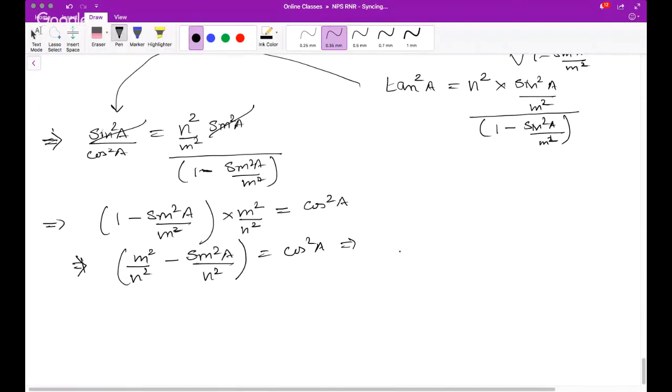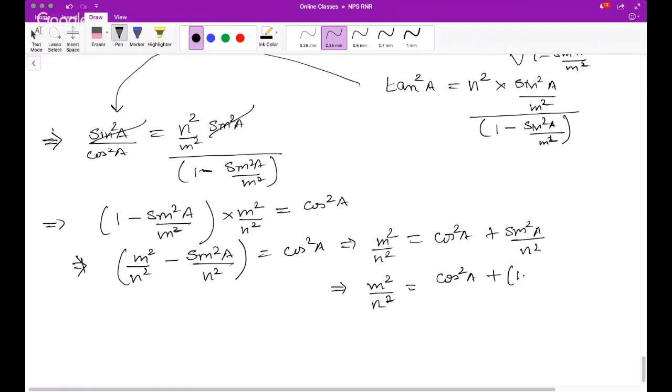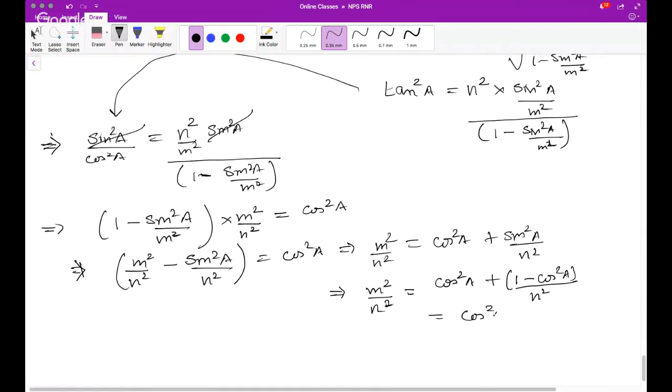Okay, so this implies m square by n square is equal to cos square A plus sine square A by n square, which implies m square by n square equals cos square A plus 1 minus cos square A upon n square, because sine square A is 1 minus cos square A. So on the right hand side you will get cos square A common, 1 minus 1 upon n square, and plus 1 upon n square.